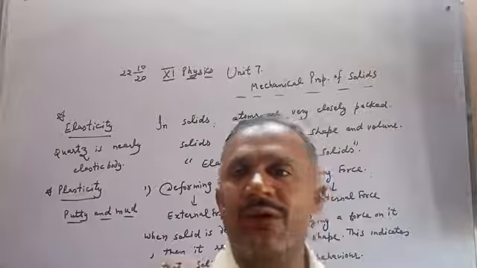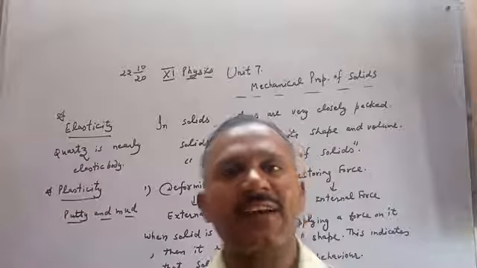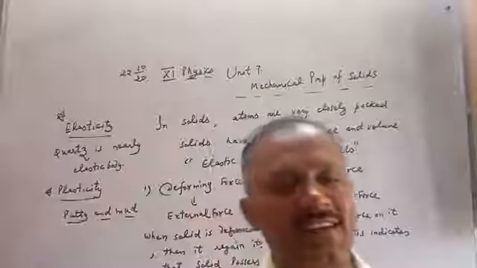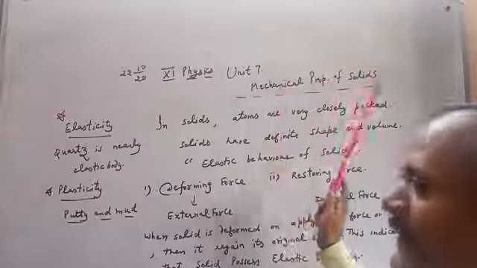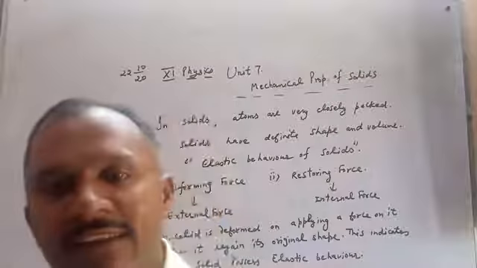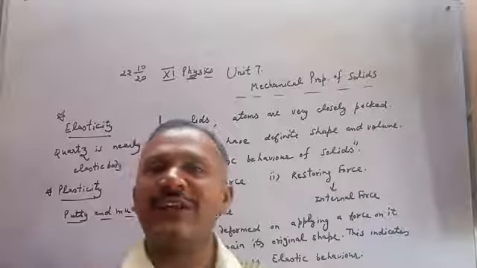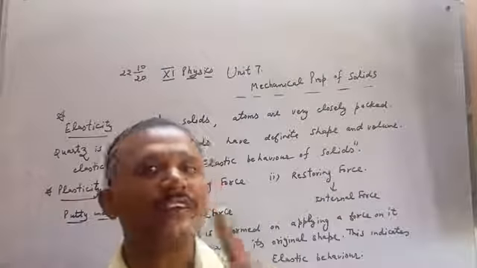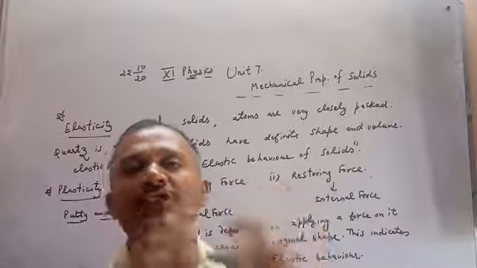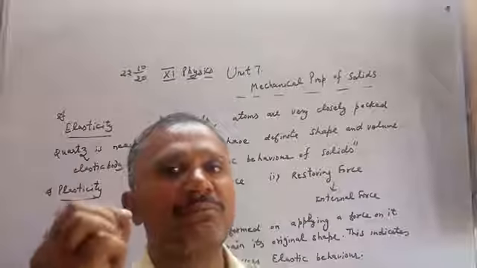Students, today we are going to discuss unit number 7 of plus 1 physics. The name of the unit is mechanical properties of solids. In physics as well as in chemistry, where we talk about solids, in solids atoms are closely packed. That's why solids have definite shape, size and volume.